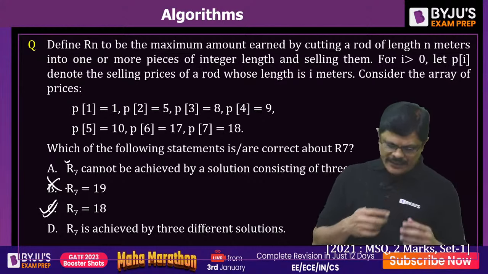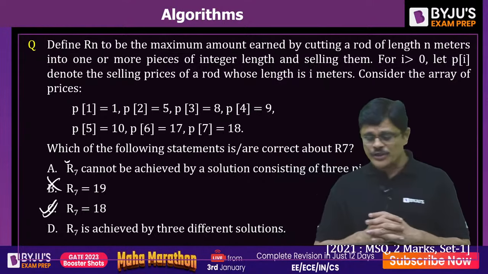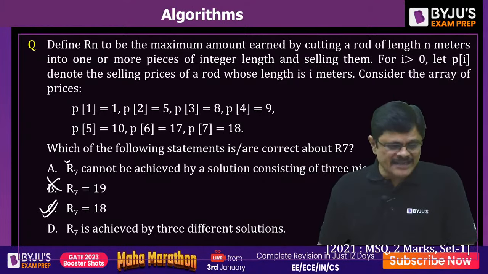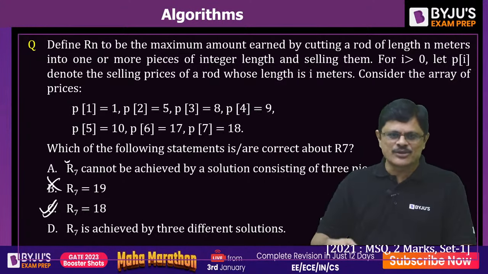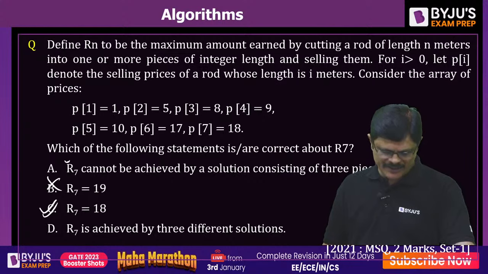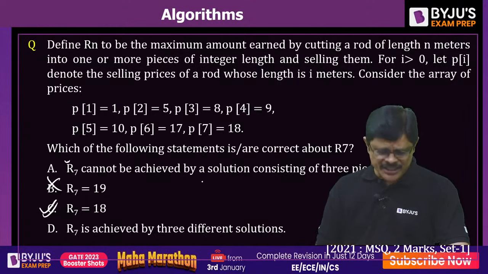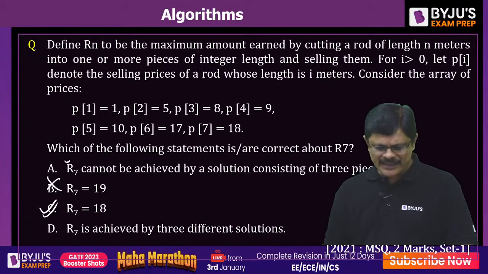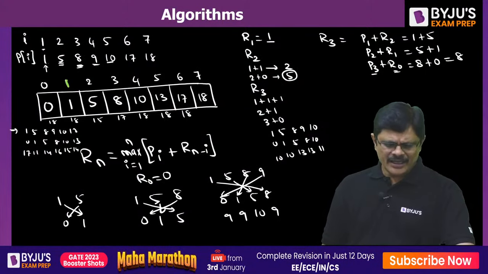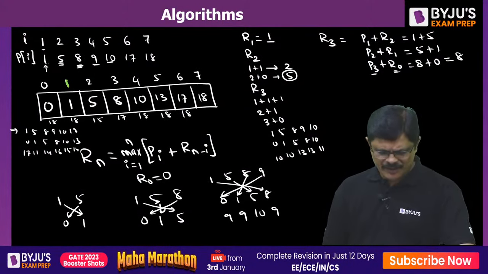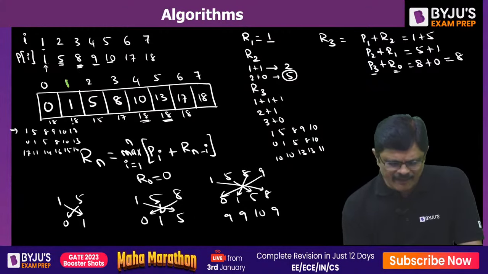Now if you observe, there are two more options given. It says R7 cannot be obtained by a solution consisting of 3 pieces. Of course, if you keep track of the solutions, you can easily write that down. Actually, it can be obtained by a solution consisting of 3 pieces. You can get that 18 by a sum of 3 pieces very easily. There are different ways you are getting 18.